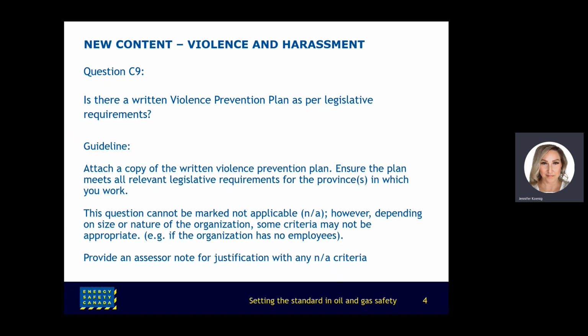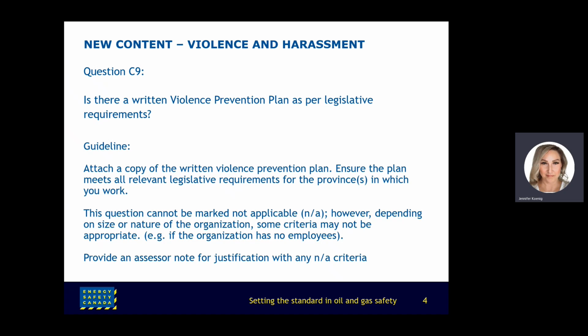Question C9. Is there a written violence prevention plan as per legislative requirements? The requirement for this question is a written violence prevention plan that can include criteria such as definitions of violence and harassment, how workers are protected, how incidents are reported and investigated, and plan review requirements.